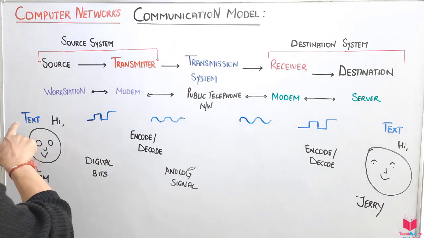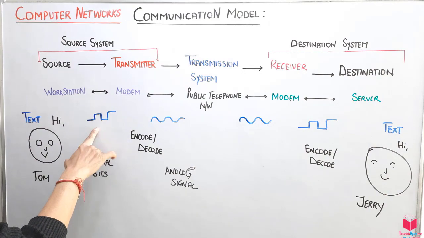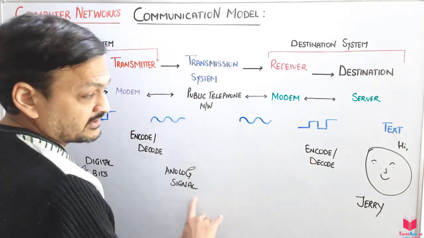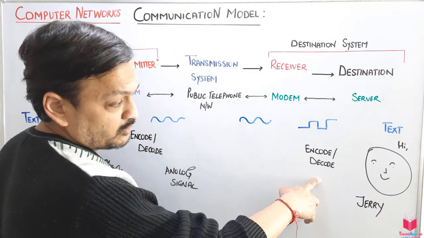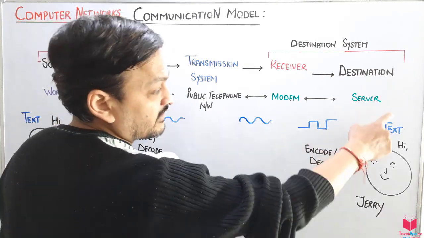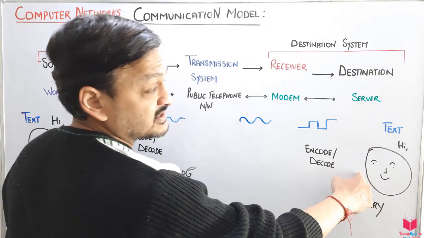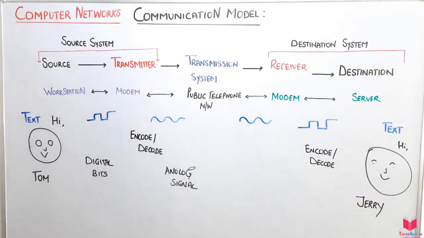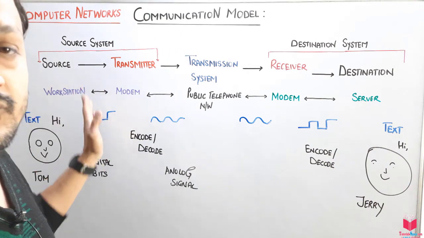So the data, basically textual data, is converted into digital bits, then into the analog signal. Then this analog signal is encoded and decoded into digital bits. After that it goes to Jerry's mobile, the receiver's mobile, and gets converted back to the textual message, that is, "hi". So this is the way data flows or is shared from one device to a second device.